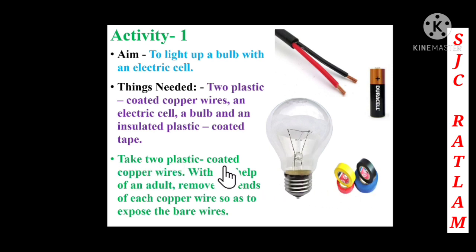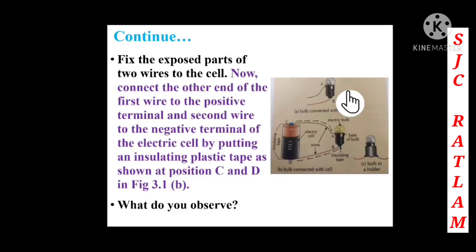Now take 2 plastic coated copper wires. With the help of an adult, that is any elder person, you have to remove the plastic coated on each copper wire so as to expose the bare wires, which means we have to see the copper from inside. Now children, here you can see the bulb connected with the wires. Now you have to fix the exposed parts of the wires to the electric cell.